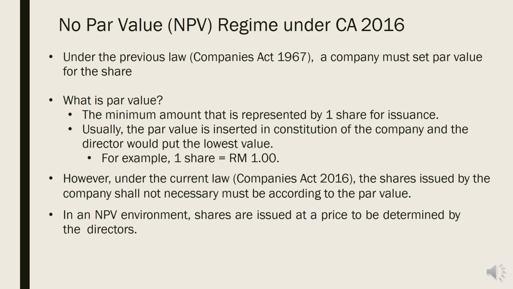In a no par value environment, the shares are issued at the price determined by the directors. So we have a no par value regime under the Companies Act 2016. The price of the share will be determined by the directors.